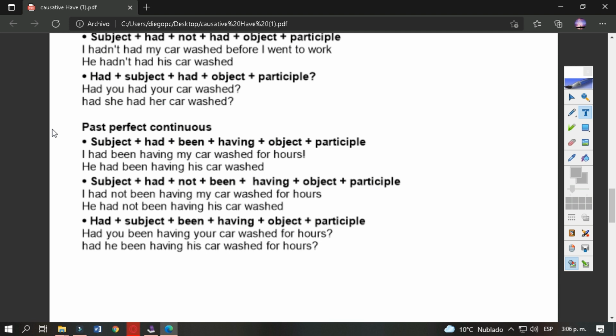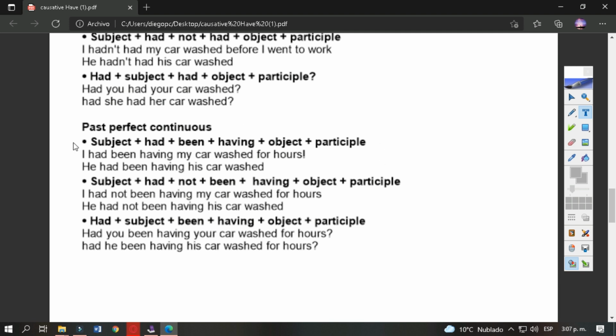To end with past perfect, we have the past perfect continuous, that this tense is missing in the other video, and we are going to revise it in the next one. Past perfect continuous, we need a subject plus had plus been plus having, because it is a continuous tense, and been is the participle for a perfect tense, and the object and the past participle.